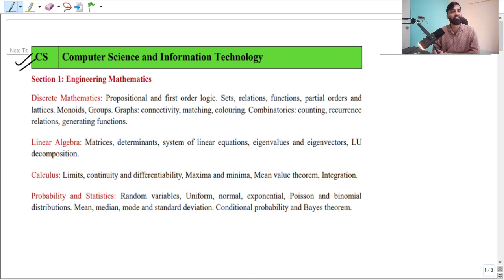So this is the computer science and information technology syllabus. The very first thing that you have to do here is cover engineering mathematics. Engineering mathematics is going to give you complete marks. In computer science, basically there are two kinds of mathematics. One is mathematics for computer science, that is called discrete mathematics.